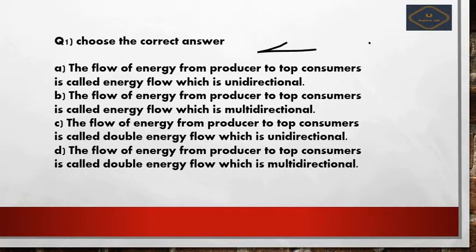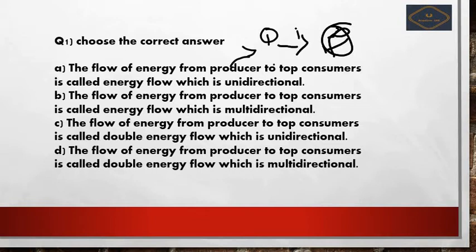So for this confusion I'll tell you one small logic behind this, how to remember this. The producers are the first stage and the consumers are the last stage, that is the final stage. In between, the processing stages will also come. Just assume, can the producers take the energy from these final consumers? It is not possible.